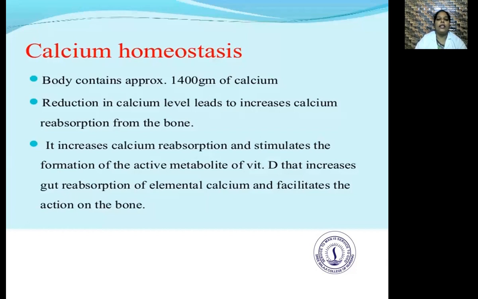Next is calcium homeostasis. The body contains approximately 1400 gram of calcium. The reduction in calcium levels leads to increased calcium reabsorption from the bone. It also stimulates the formation of the active metabolite of vitamin D that increases the gut reabsorption of elemental calcium and facilitates the action on the bone.